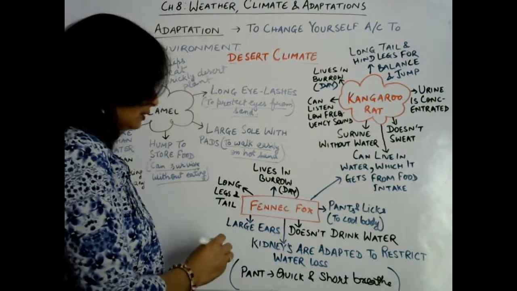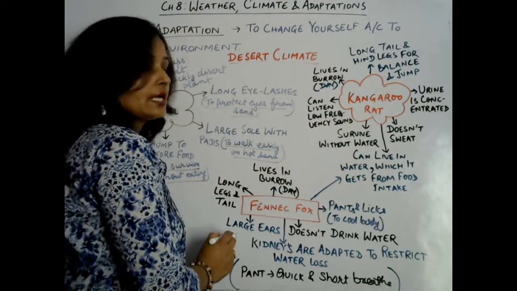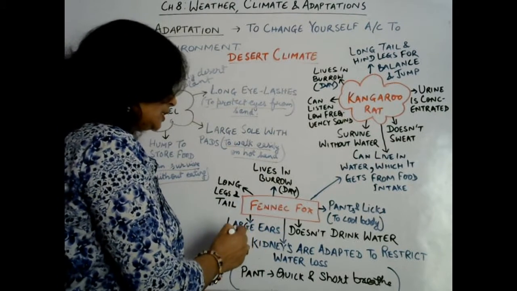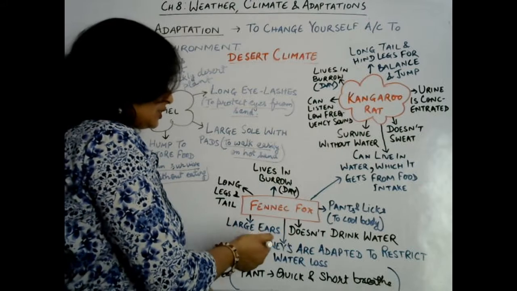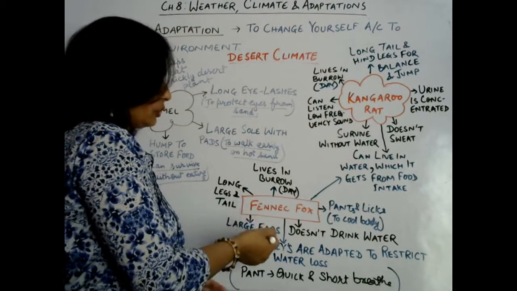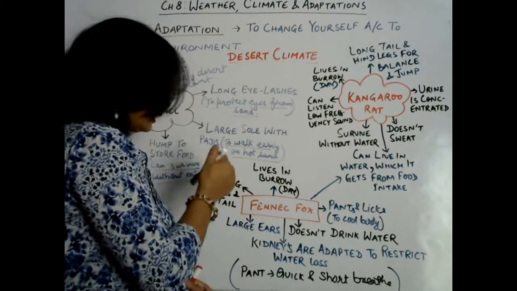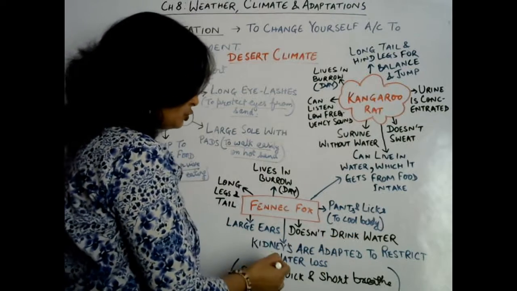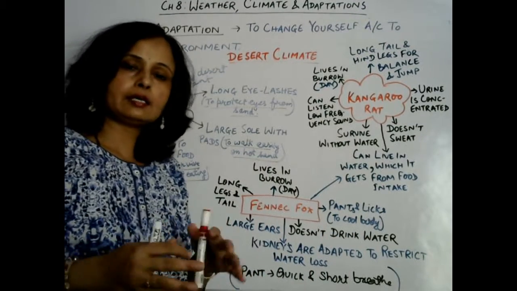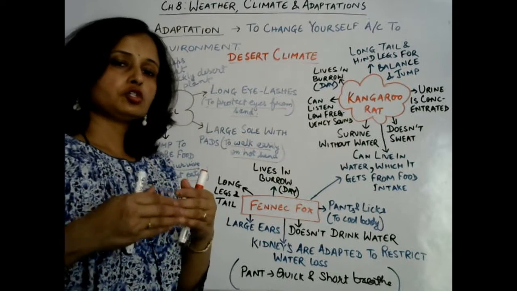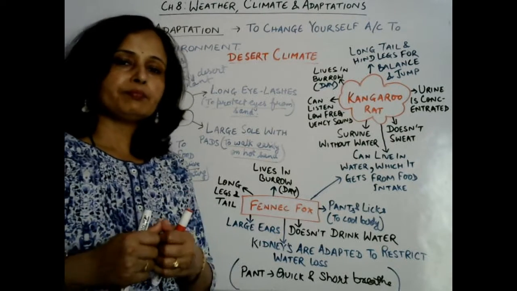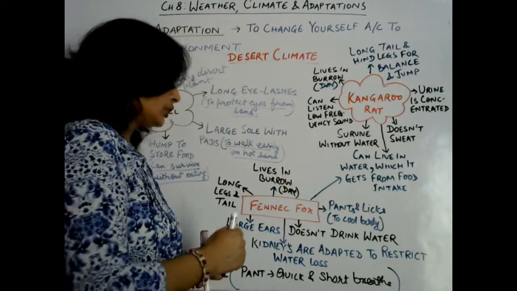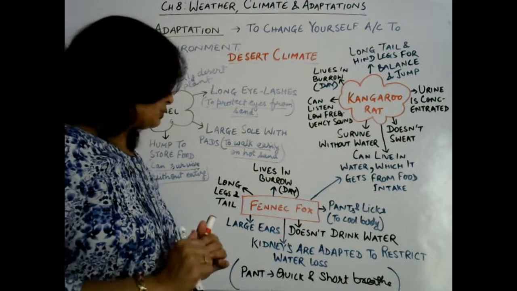Now next one, it has large ears. Large ears help it to lose body heat, because whenever it is getting air, the air passes and reduces the body's heat. Now next one, kidneys are adapted to restrict water loss. It has a kind of kidney in which the urine excreted will be concentrated. Lack of water in that urine will be observed. So in that way it also conserves water.